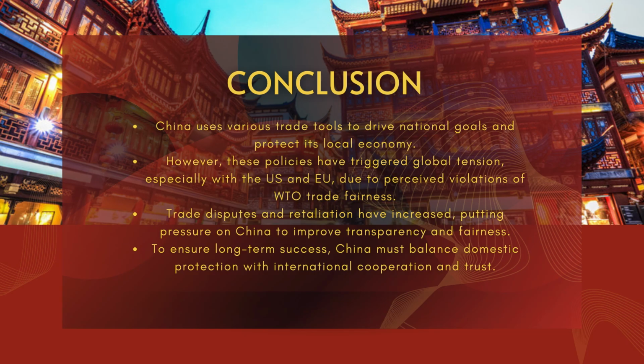As a result, we've seen more trade conflict, retaliatory tariffs, and international pressure on China to improve transparency and level the playing field. In the long run, if not carefully managed, these aggressive trade tactics could hurt global trade relations and trust. For China to continue on a sustainable economic path, it will need to find the right balance between protecting its domestic interests and cooperating with global trade partners.